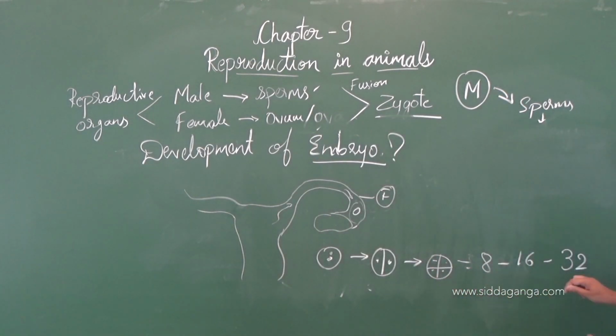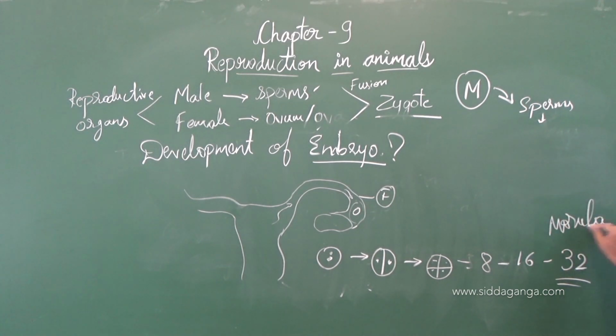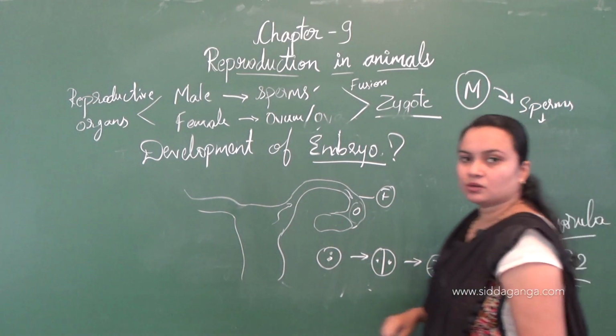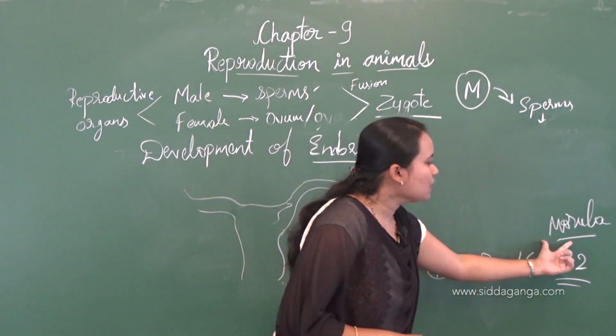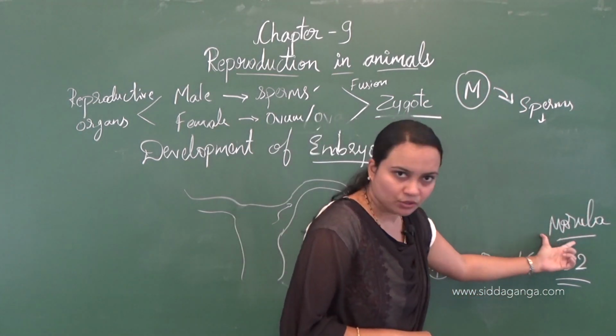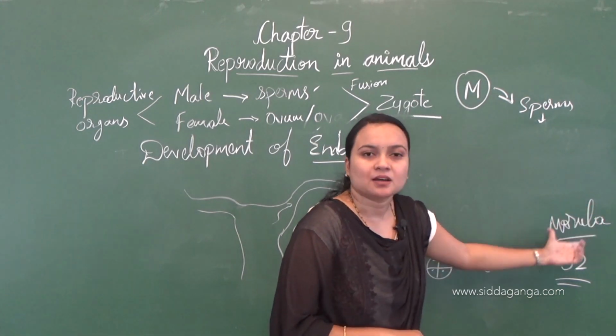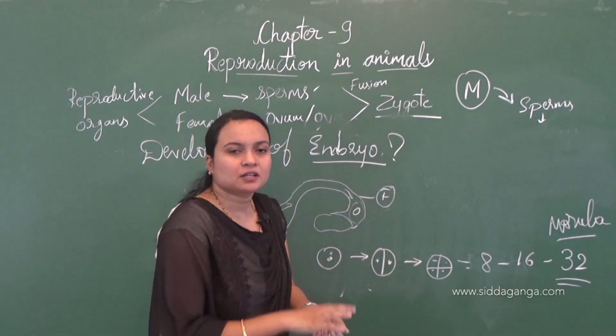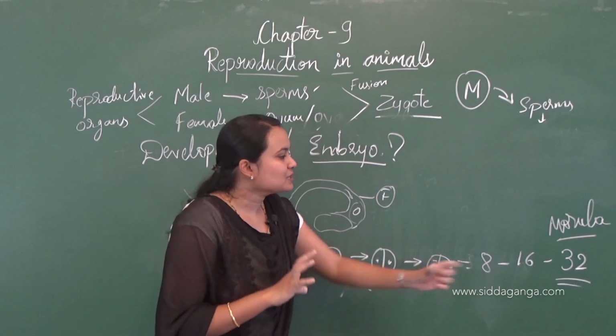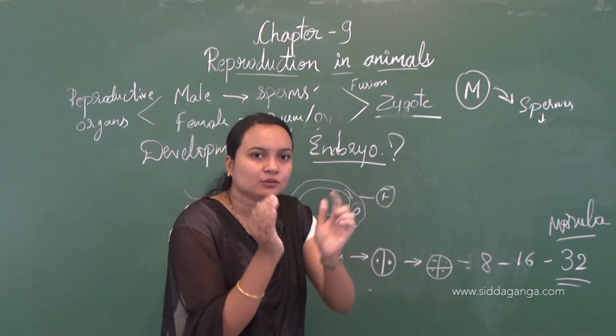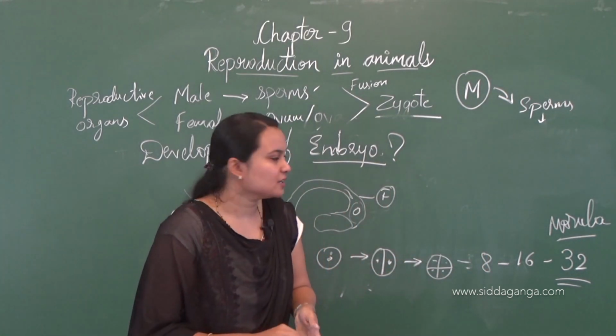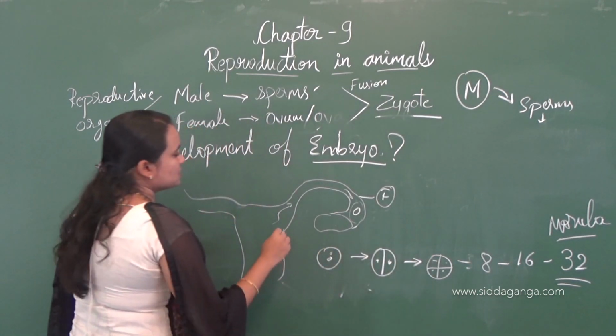When the zygote reaches the 32 stage, this stage is called morula. And after the formation of morula, the morula is further differentiated. The cells which are present will be in a group. They will differentiate to form blastocyst.